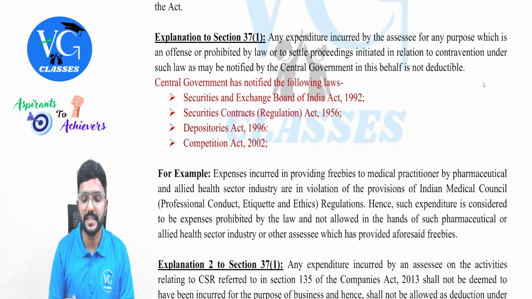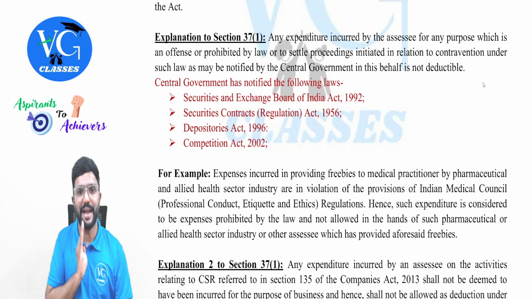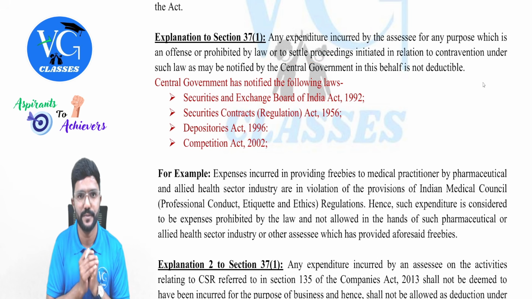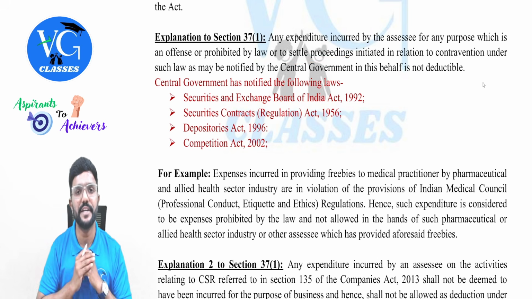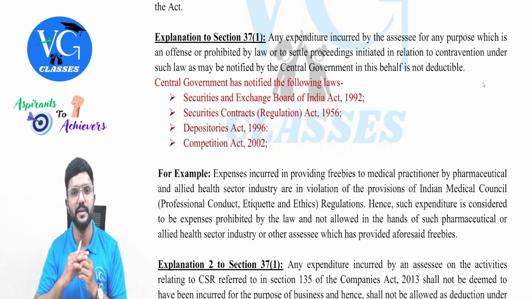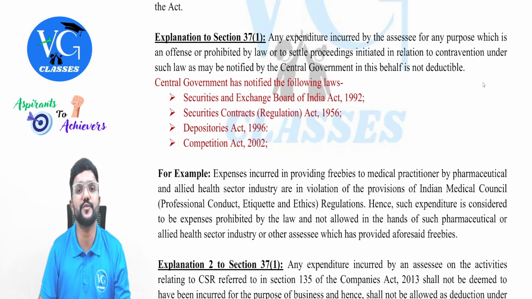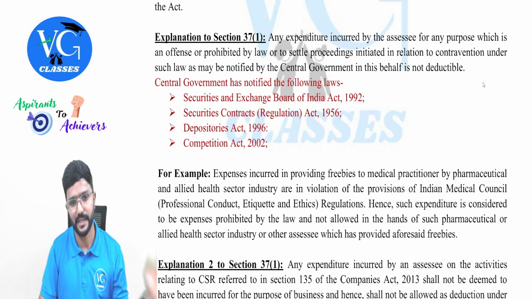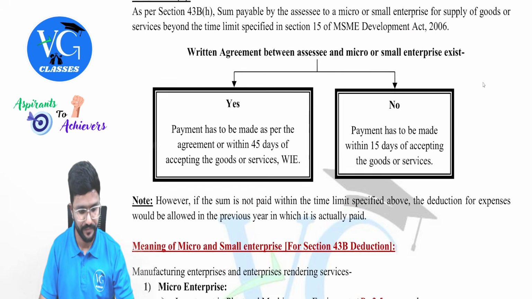If the assessee has contravened any of the provisions under these acts and has paid an amount to settle the contravention, then whatever amount he has paid to settle it is not allowed as an expense for income tax purposes. Got it? Yes, sir. Rest all remains the same.